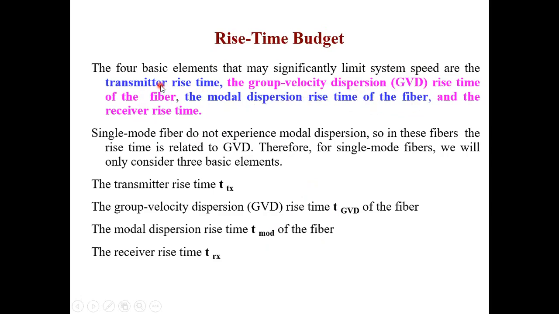So transmitter and receiver rise times are the 2 components, the group velocity dispersion rise time is one of the components, and the modal dispersion rise time of the fiber is the 4th component. These 4 components significantly limit the speed. Single mode fiber will not experience modal dispersion.